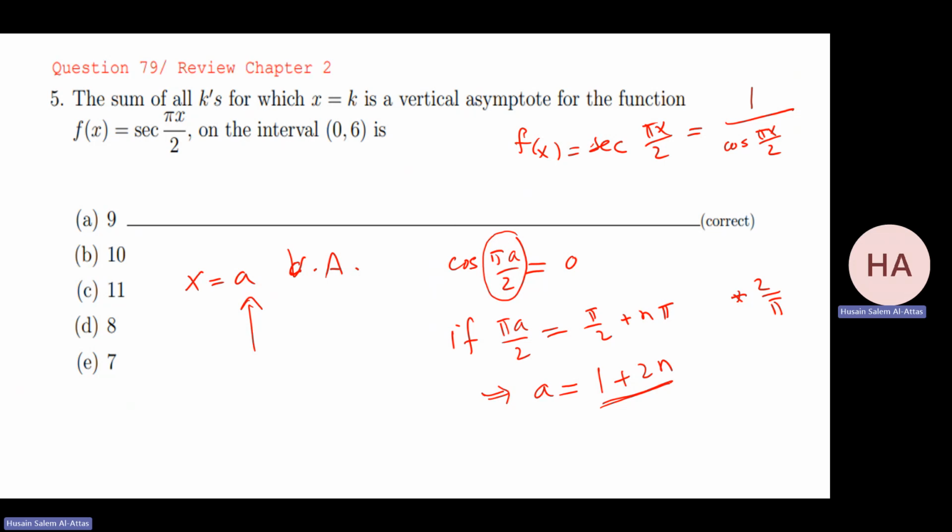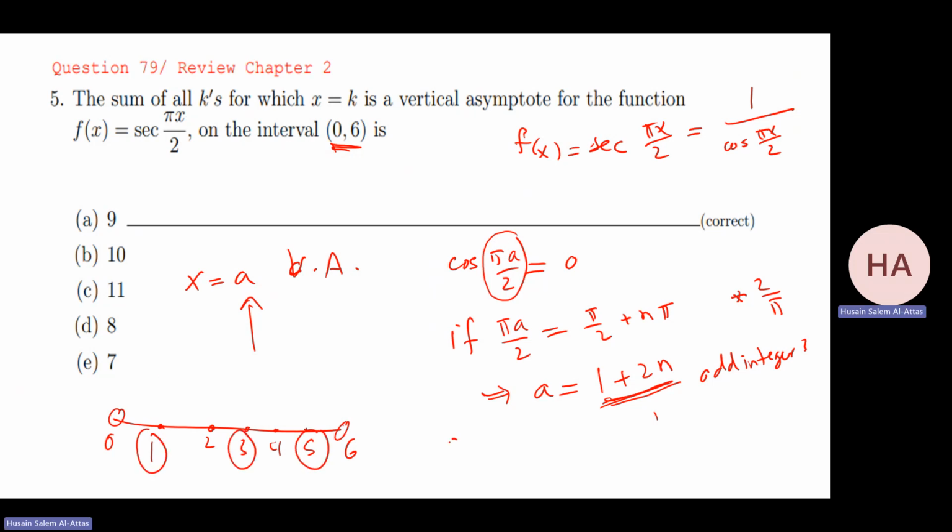And they have this interval between 0 and 6. I need the integers, 1, 2, 3, 4, 5. Actually, I need the odd integers. So I need the 5, the 3, and the 1 between 0 and 6. So it will be the sum 1 plus 3 plus 5, which is 9. So this will be my answer.